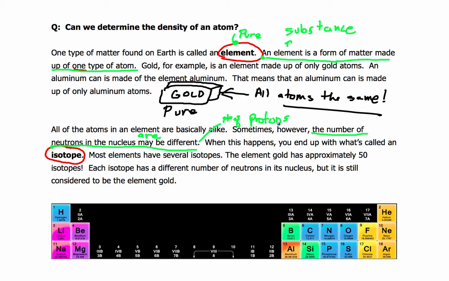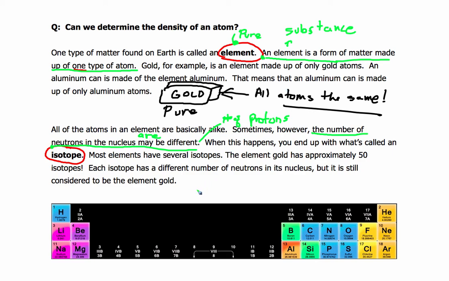Okay, so when this happens, you end up with what's called an isotope. So an isotope is an atom that has a different number of neutrons than it has protons. An atom of a pure element is going to have the same number of protons as it has neutrons. Okay? And in a pure element, all of the atoms are going to be identical. They're going to be exactly the same.